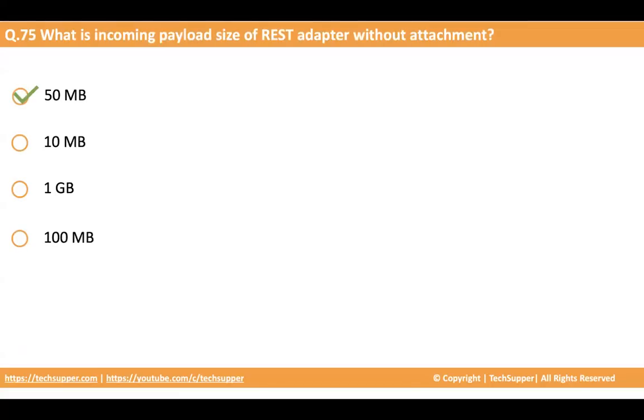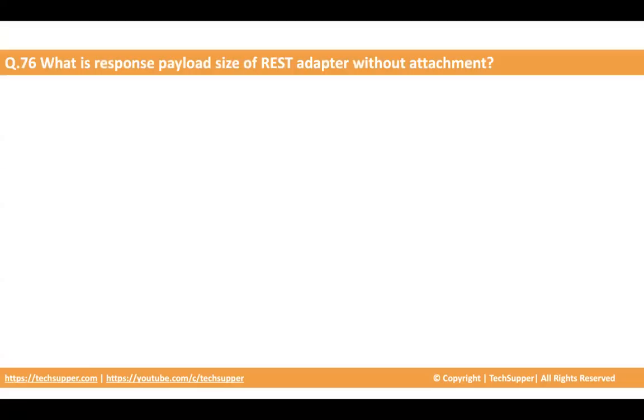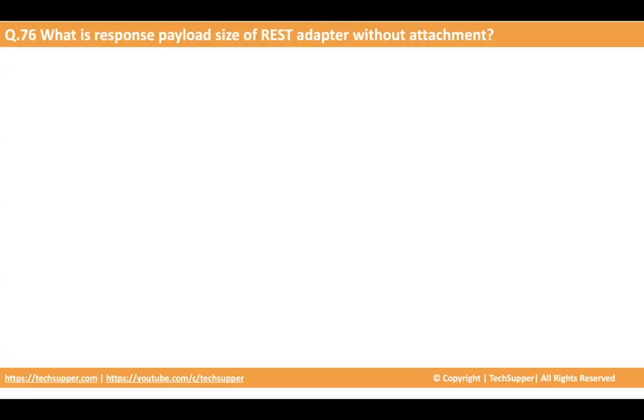The next question is, what is the response payload size of REST adapter without attachment? When you are building your REST adapter, how much response can you send as a payload without attachment? Options are 10 MB, 50 MB, 1 GB, 100 MB. And again, 50 MB is the correct answer. So you can expose only 50 MB of payload at a time when you are exposing your REST API without attachment.